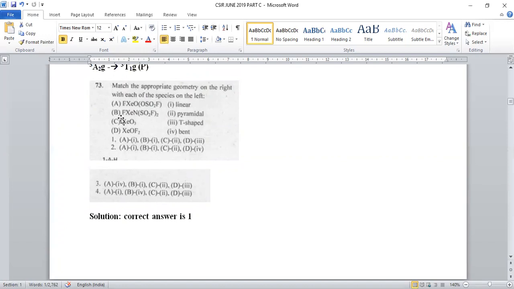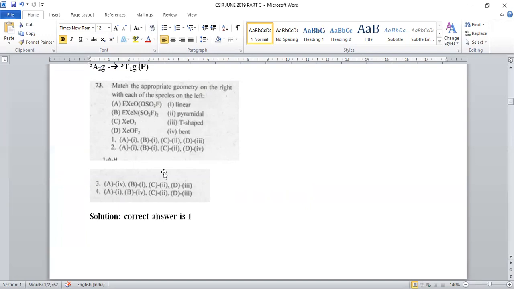Let us move on to the second one. If fluoro, xenon, nitrogen, instead of oxygen we inserted nitrogen, SO2F whole taken twice will be the compound. Here xenon has a direct bond with fluorine and nitrogen, but not with the groups present in the square bracket. These are present on the nitrogen, but not on the xenon. Only two bonds are considered for the xenon. Based on this only we can predict the structure of the compound.